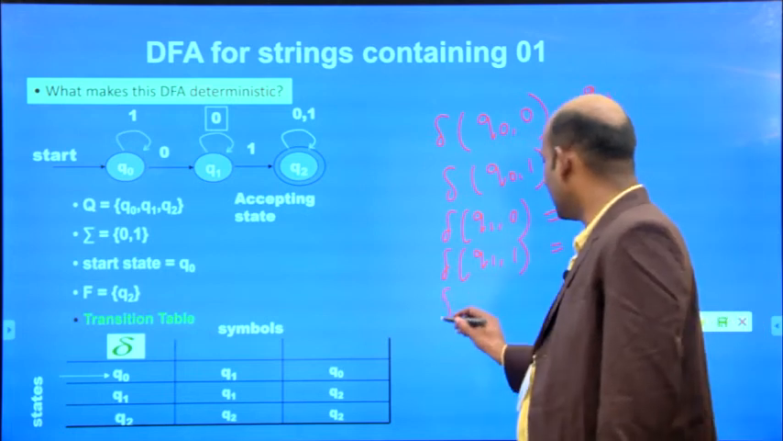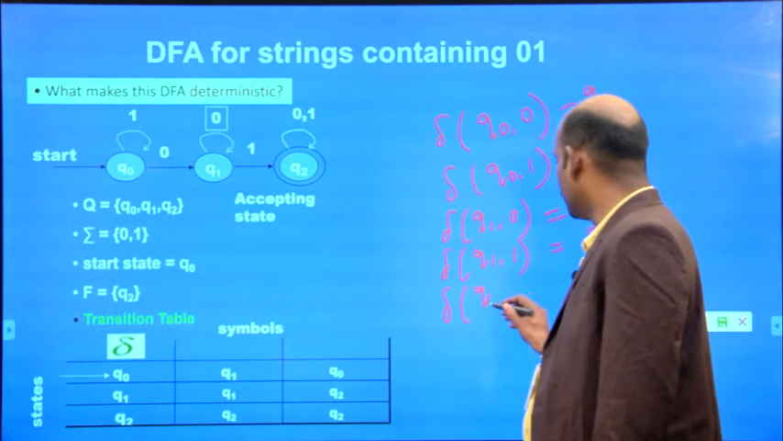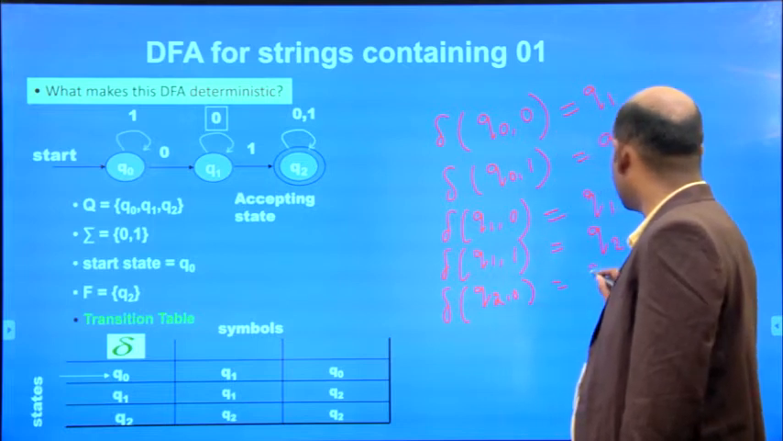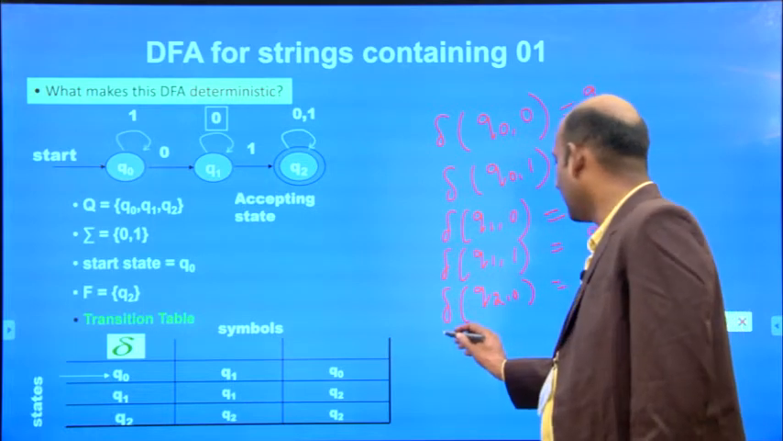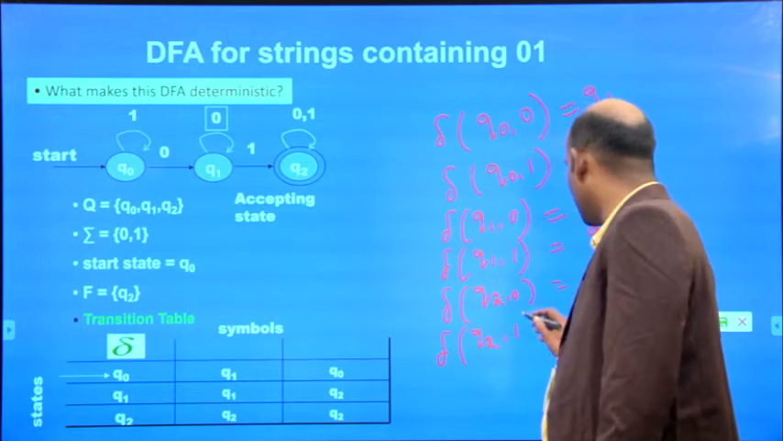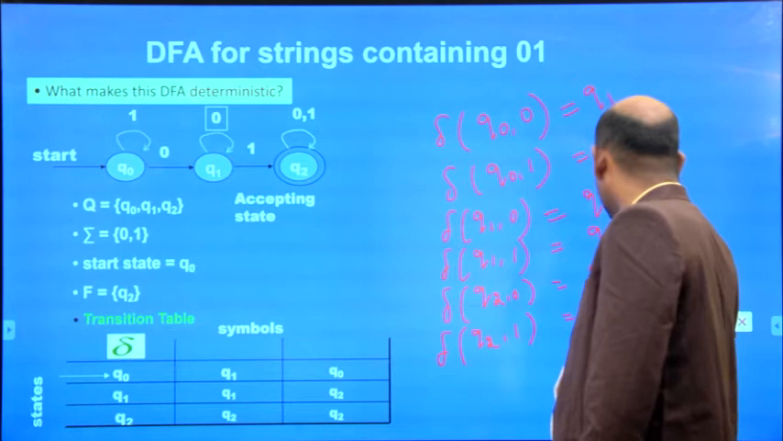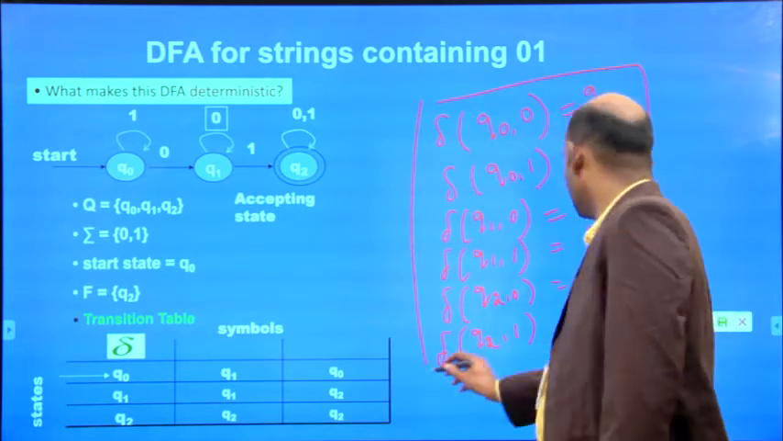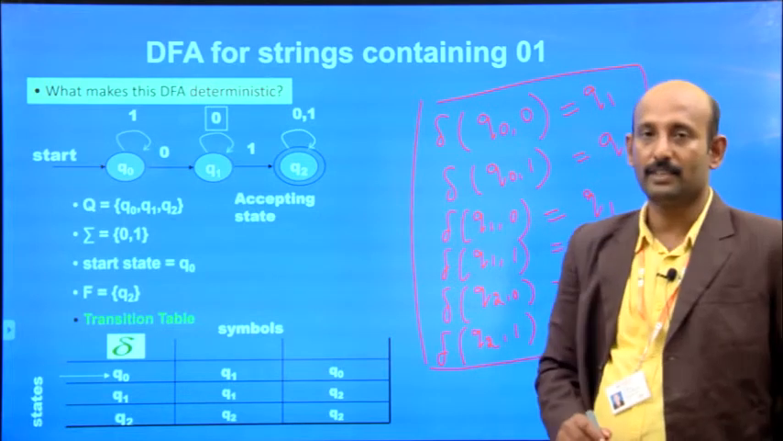Let's see delta of Q2 comma 0, the answer is Q2, and delta of Q2 comma 1, this answer is also Q2. So this is the form of the language of this grammar. We can go for the language of the grammar.